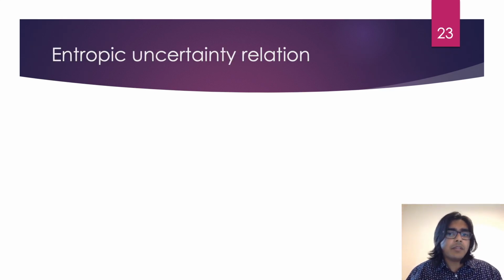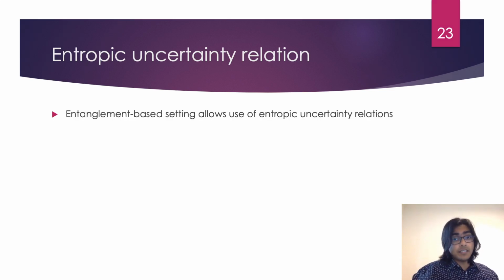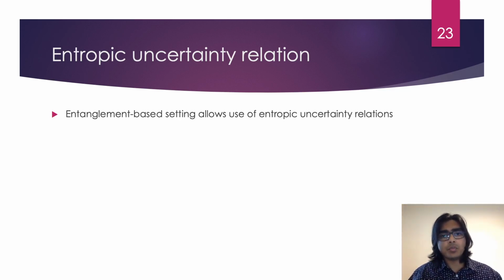But how does this new game help us prove the security of our scheme? Well, the entanglement-based setting allows us to apply entropic uncertainty relations. In particular, we use one that was formulated by Thomas Michel, and which has its precursor in work done by Thomas Michel and Brenner.